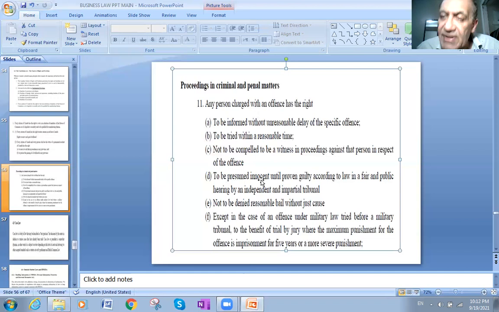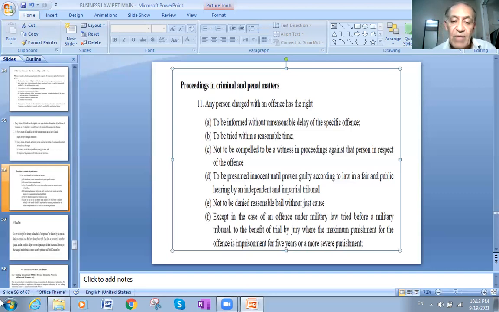Till the time he is proven guilty, I will still deal with him as an innocent person who didn't make mistakes, until he is proved guilty by the court or the jury. In that case, he is still innocent until the jury or the judge proves that he did an offense, and then he is guilty. Then in that case, we say under the presumption, he is not guilty until it's proved that he is guilty.